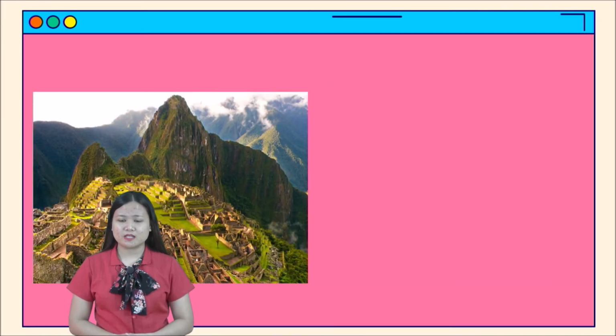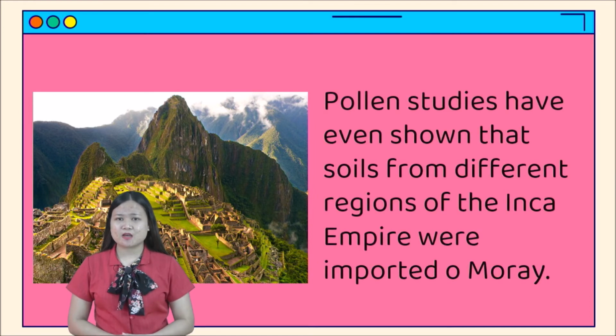This is the Inca Empire. The following studies have even shown that soils from different regions of the Inca Empire were imported to Moray. So that means that the soil from Moray that they were using for agriculture came from the Inca Empire.